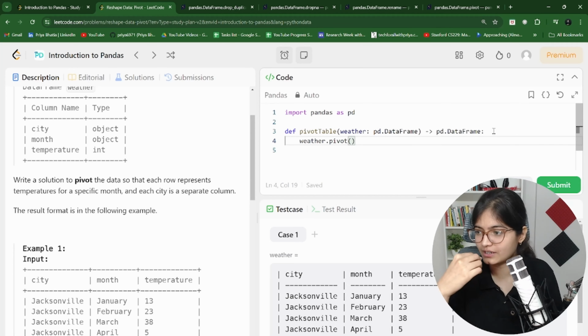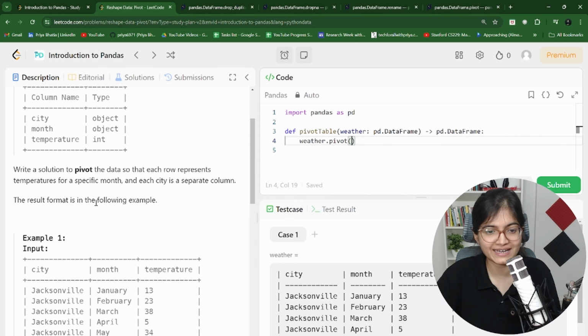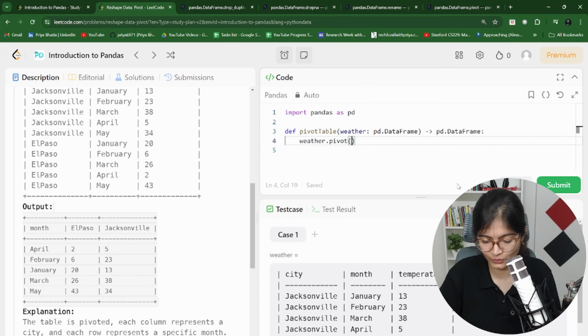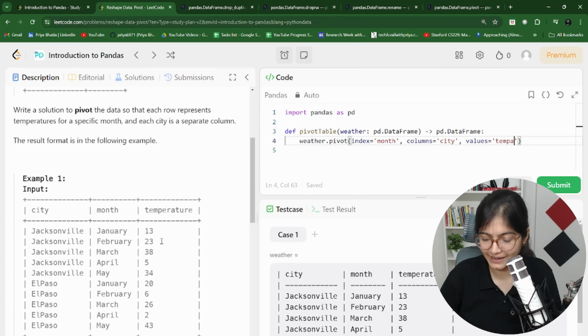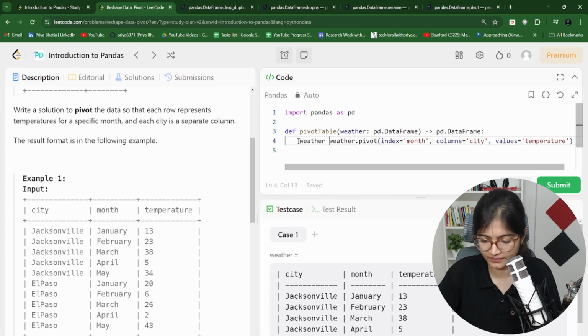I want to restructure it on the basis of what? What is the index values I want? As they have said, index is a specific month. You can see in the output itself. So mention the index as month. Acha, what are the columns they are expecting? They're expecting the columns as the names of the city. And what are the values they're expecting inside the restructured table? They're expecting the temperature value, if I'm not wrong, right? Temperature. And then you can just store it inside weather and you can return this.